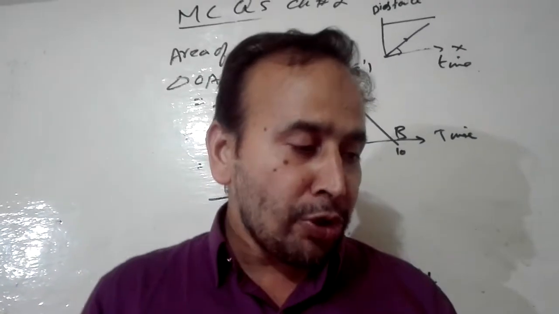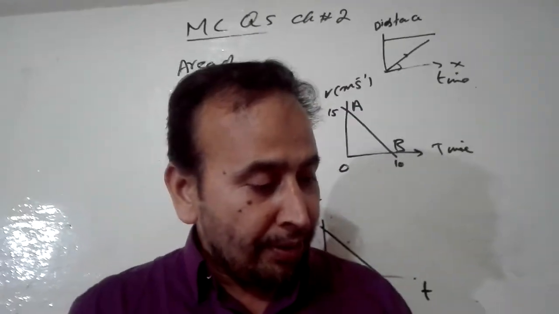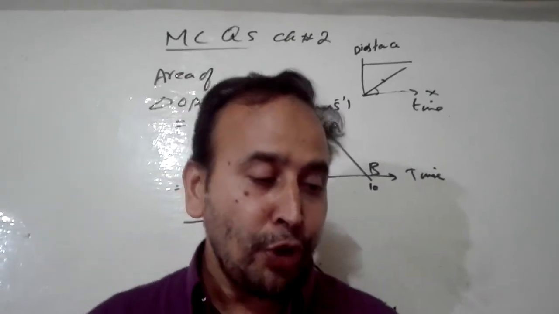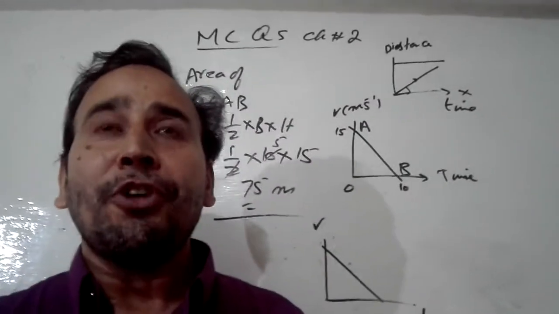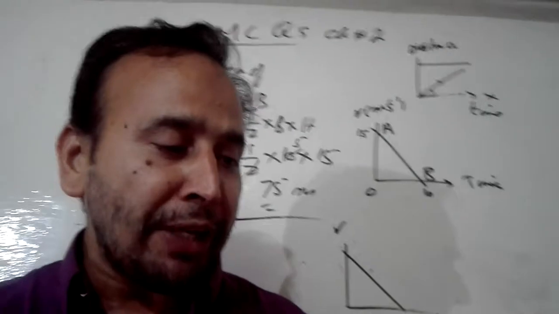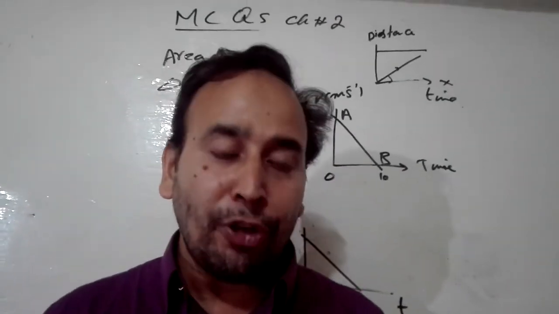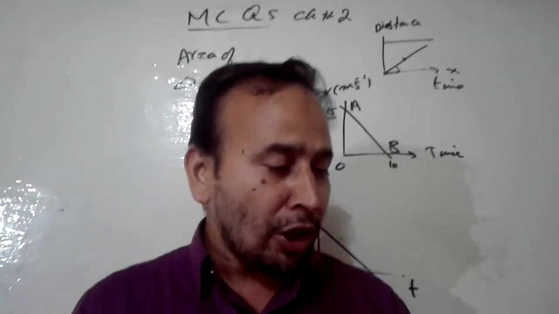Okay. Now 7th MCQs. By dividing displacement of a moving body with time, we obtain, clearly this is the definition of velocity. When you divide displacement by time, you will get velocity. So C option is right. C option is velocity.